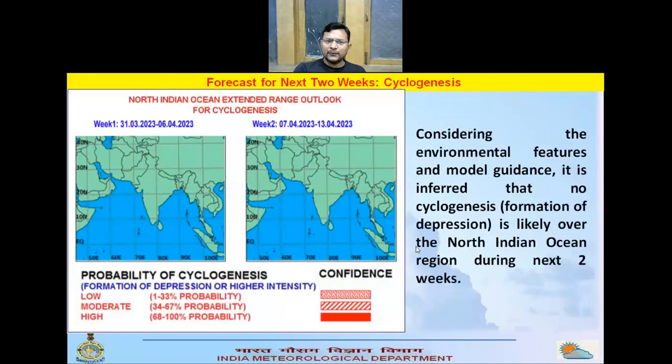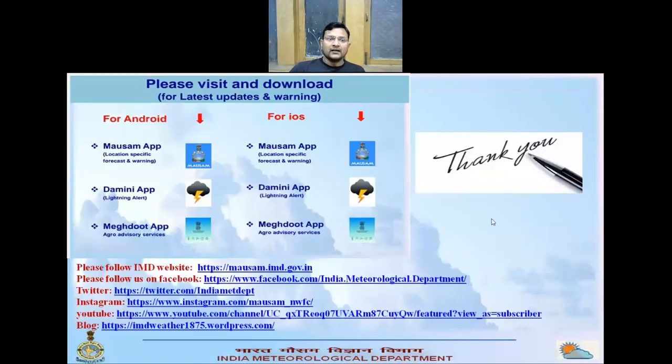If we look at the cyclogenesis probability for the Indian Ocean during the next 2 weeks, all the environmental features and the model guidance suggest that cyclogenesis is not likely over the North Indian Ocean region during the next 2 weeks.